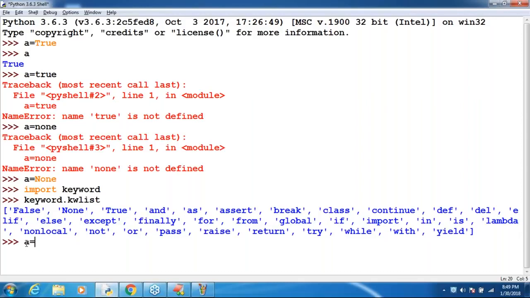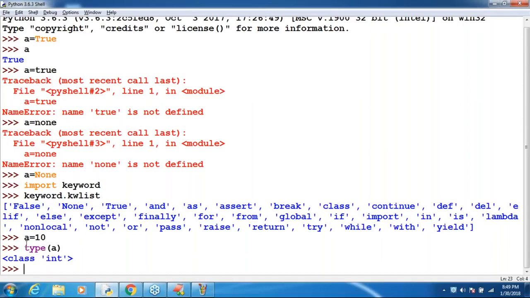Sir, just observe that a is equal to 10. Can you please tell what is the type of a? Int. I never declared a as the int type, but automatically it's going to become int type or not? Yes, sir. Based on the provided value, automatically the type by default will be assigned. Make sure this itself is nothing but a dynamically typed programming language.